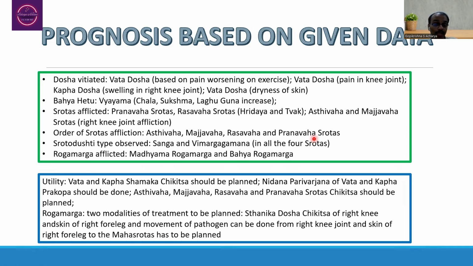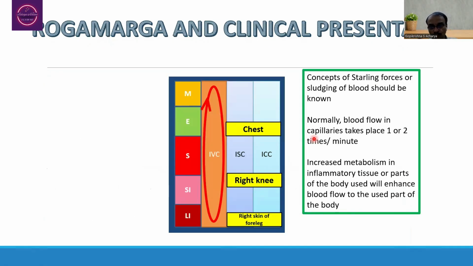From there, it has to be eliminated either through Vamana, Virechana or Basti. In this situation, as the person has Vata dosha dominance, here we have to plan Basti Chikitsa as such.